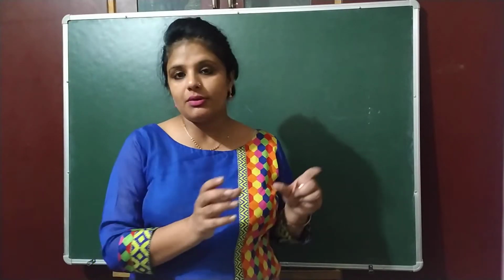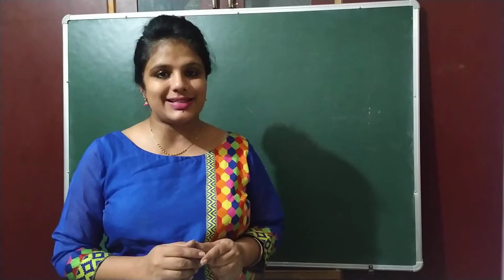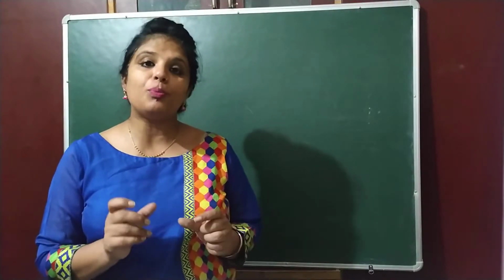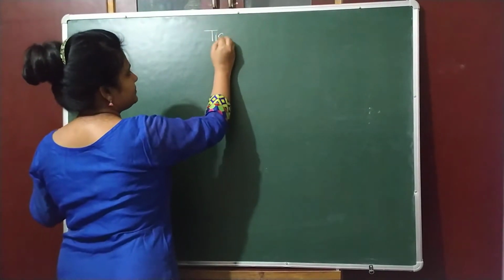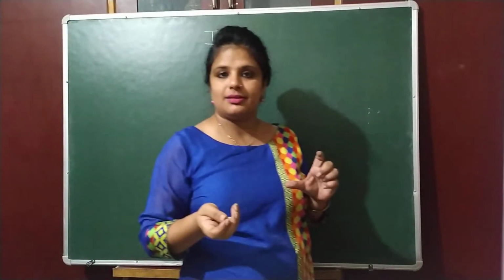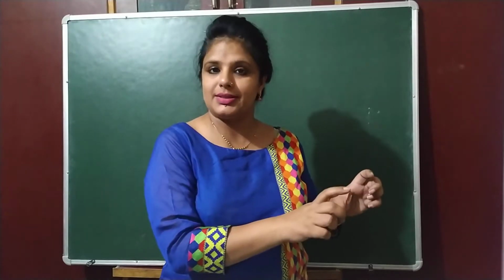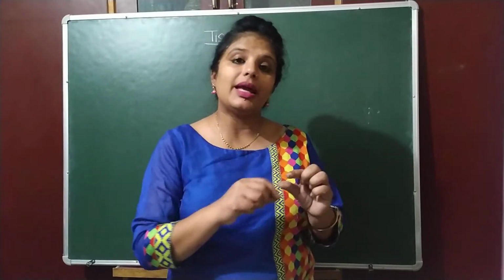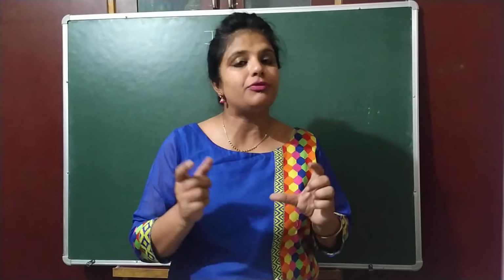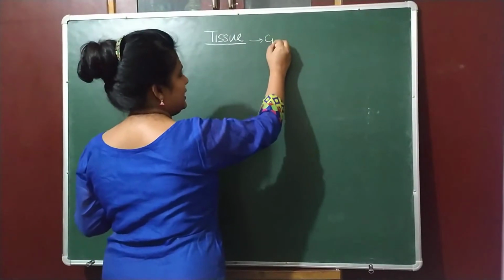So we have discussed the smallest unit of living organism, that is cell. Now we are going to discuss tissue, that is a group of cells. So what is tissue? Let's understand first. I would like to ask one question. What is class? I hope all of you agree that class is a group of students, right? But can we say that tissue is a group of cells? We can say yes, tissue is a group of cells.